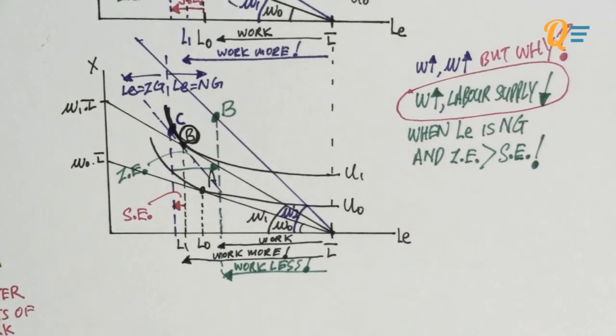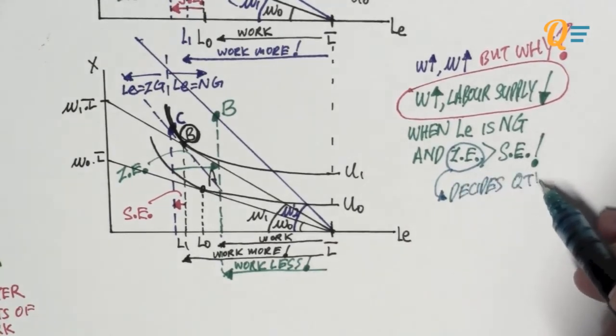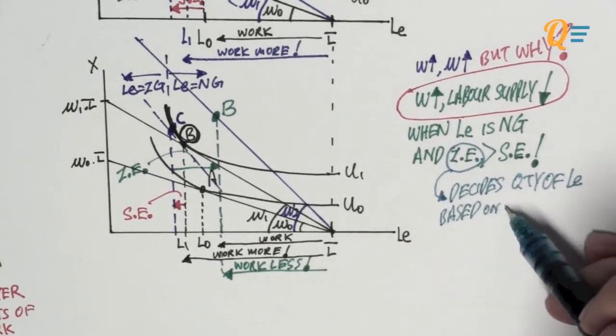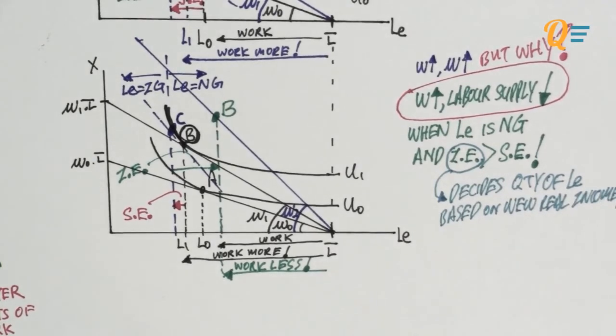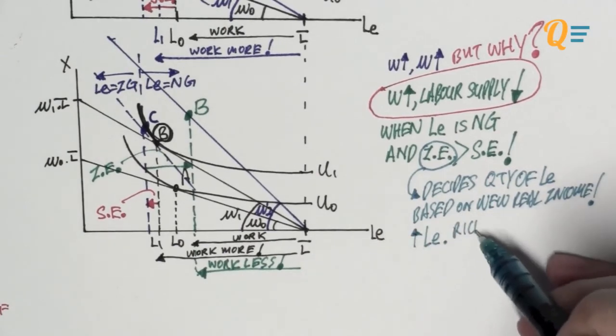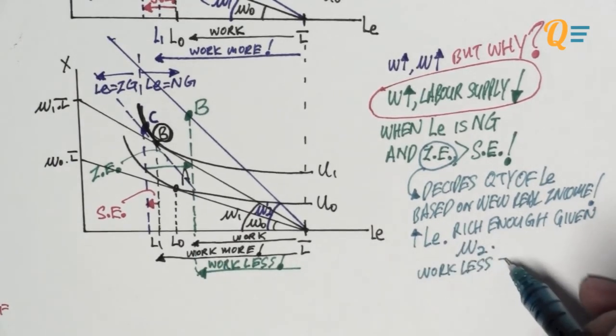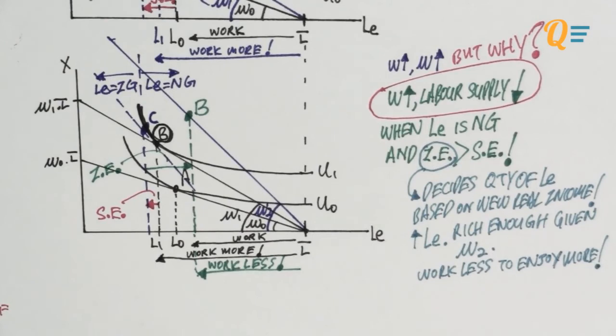But why is it so that when the wage rate increases, the labor supply is going to fall? Let's take a look at the income effect. So what does the income effect say? Well, the income effect occurs when the individual decides on the quantity of leisure based on his new real income. So at this point, he chooses to increase the amount of leisure he has because he is rich enough given the new real wage level. So he chooses to work less to enjoy more. So understanding his new amount of real income, he understands that, okay, right now, looking at my income, I think that I can actually substitute work for leisure because I've got enough income.